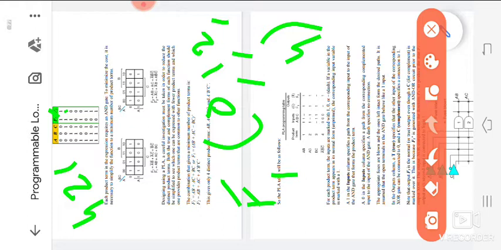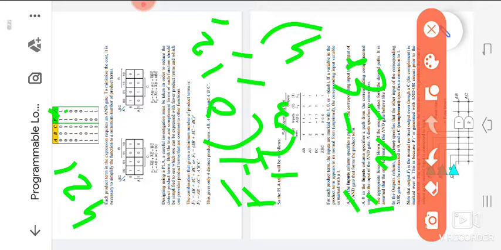In the same manner, we note down the F2 values also. F2 equals sigma of m. So we note down the values. In F2, the first place will be 1, that is the value of 0. Next position, note down the same thing, 5, 6, 7 also there. So we note down the values.